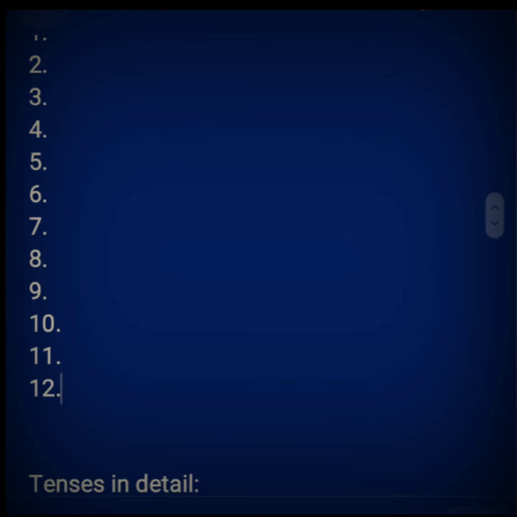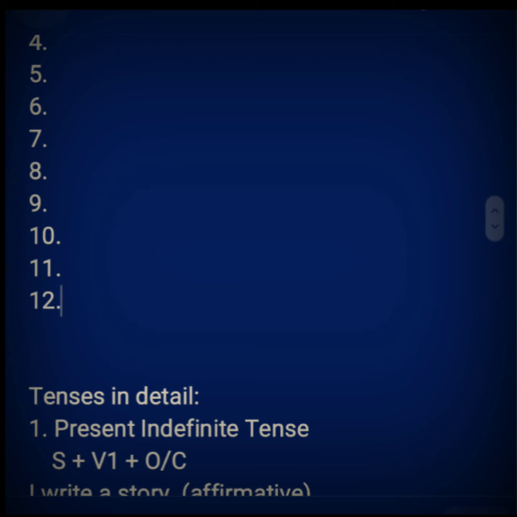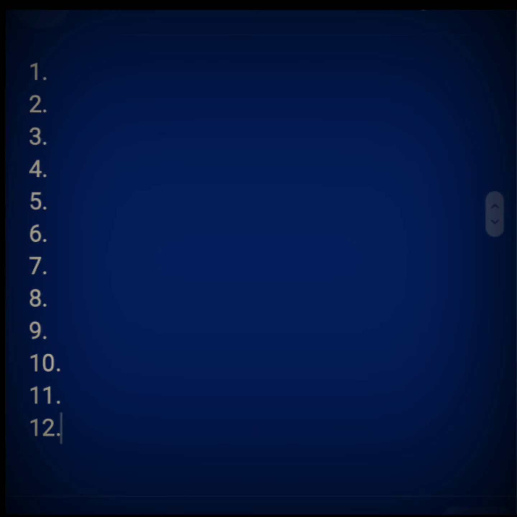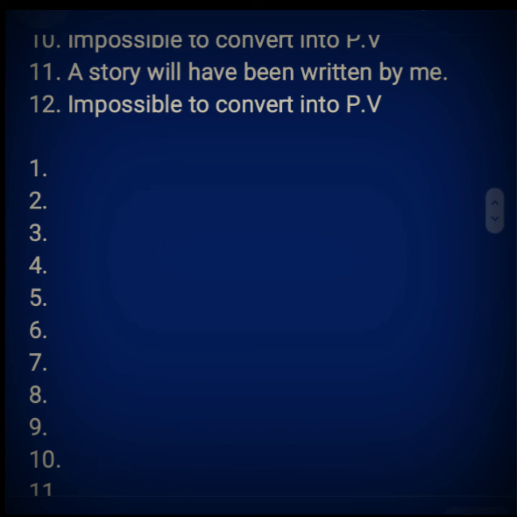So this is very easy to follow. The next tense comes up in your mind when you make a sentence with the first one. Suppose you make a sentence at number 1, present indefinite tense, and the past indefinite tense will come up in your mind. If you make a sentence with the present continuous, then the sentence of past continuous will come up in your mind.